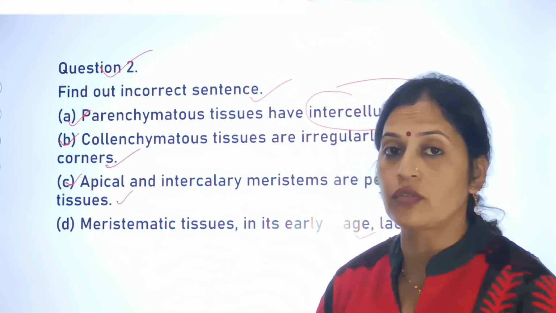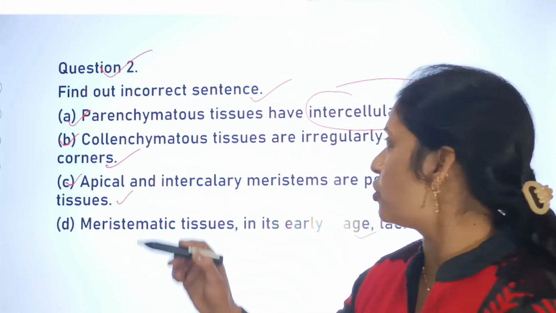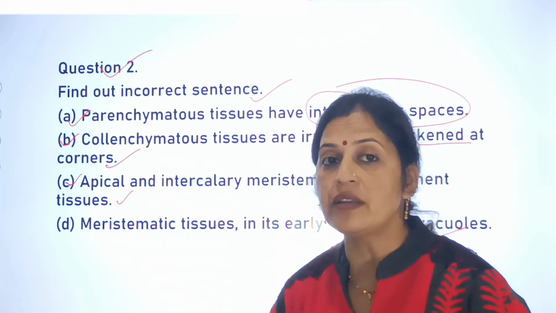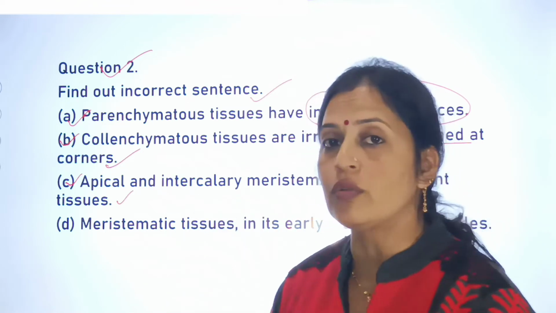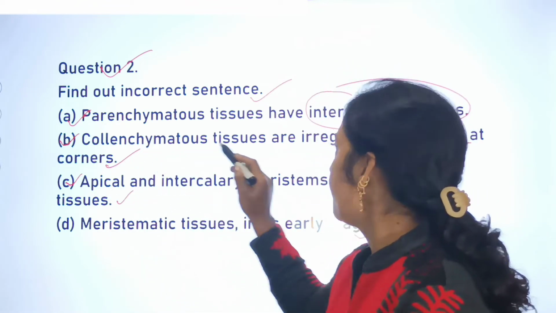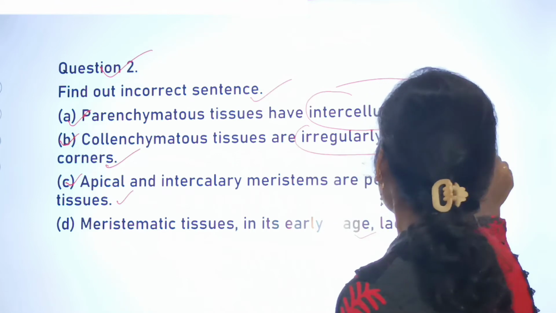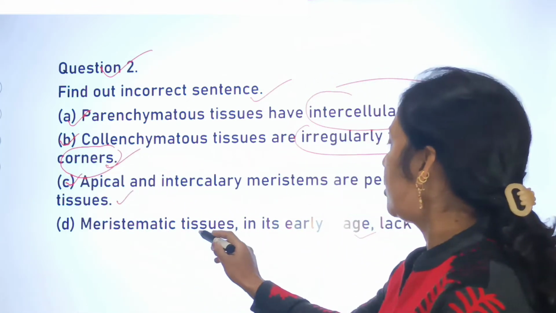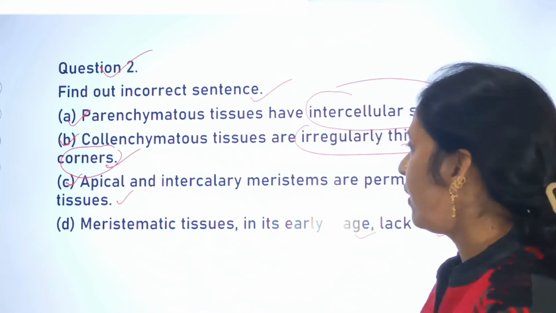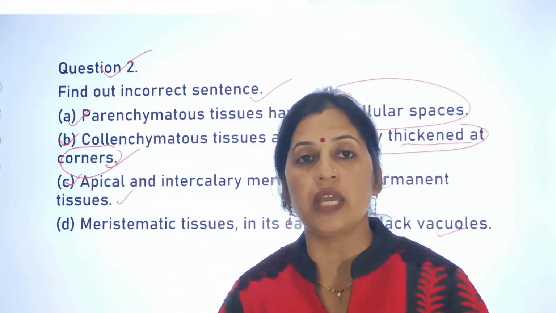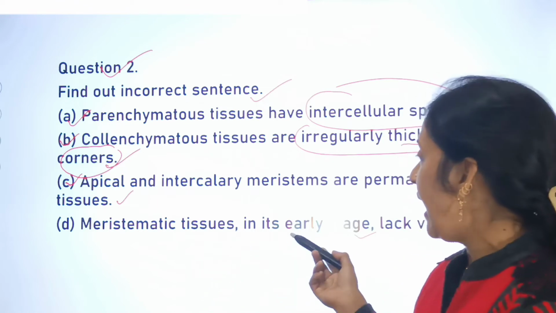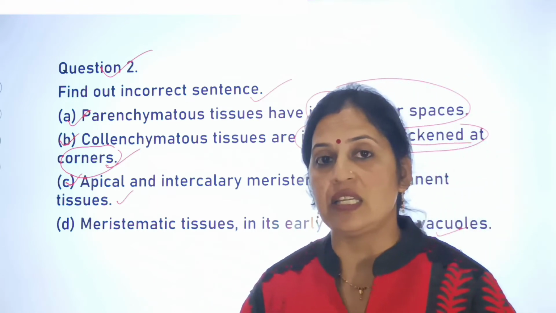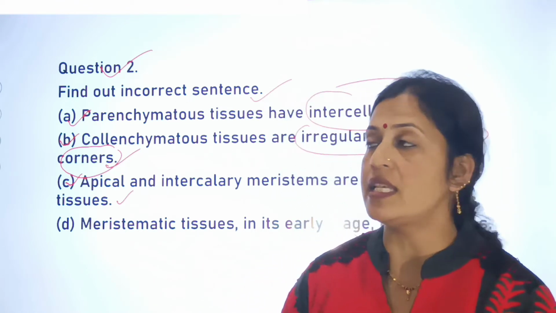This is again the correct sentence, because collenchymatous tissues always have irregularly thickened corners. Next is meristematic tissues in its early stage lack vacuoles. Meristematic tissues always lack vacuoles in their early stage. So this is again the correct sentence.